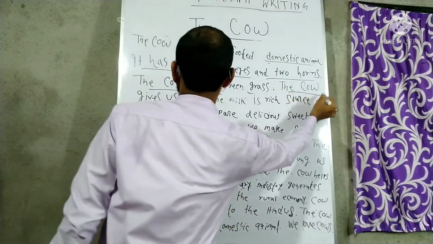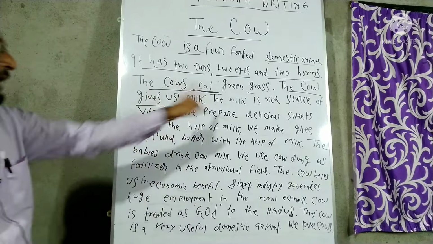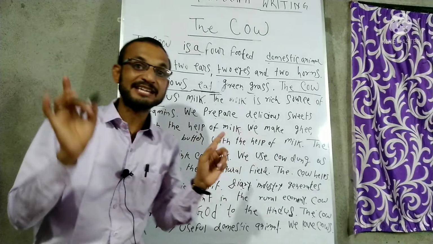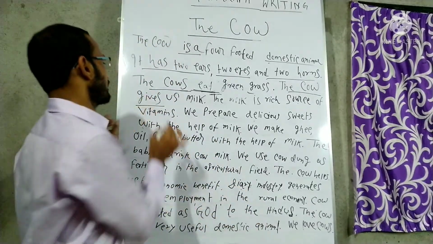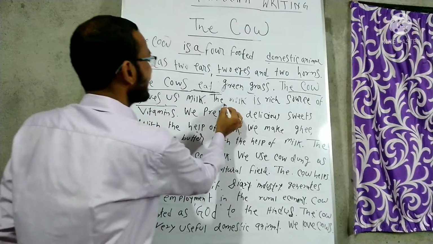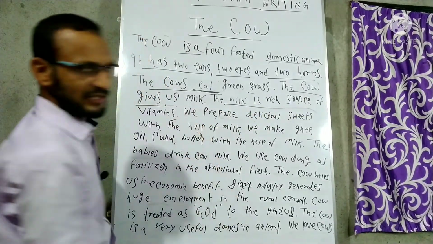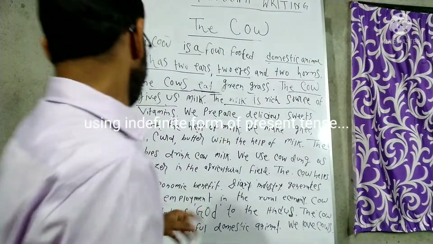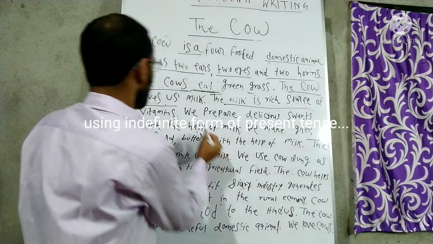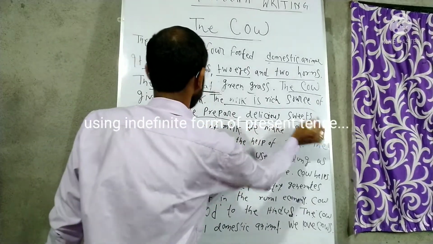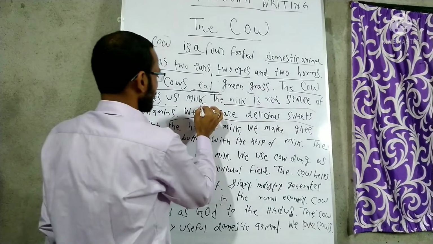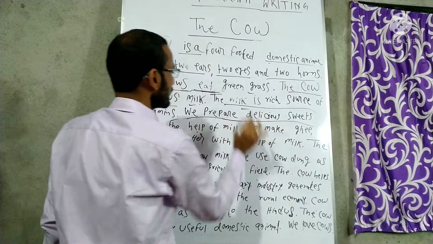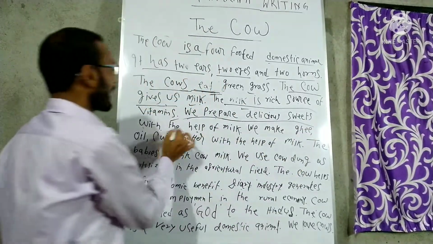Then the cow gives, not give. Why? Because I am here using the cow, singular number. Okay? Then we have to add S or ES after the main verb, gives. Got it? Then the milk is a rich source of vitamins. I think we have different types of vitamins like A, B, C, D, we know it very well. There is a biological part, I do not pay attention to that. Okay. Now the next sentence is that we prepare delicious sweets. Right? Prepare is first person. We is the first person. So prepare is the present form of the verb. Got it? Delicious sweets with the help of milk.